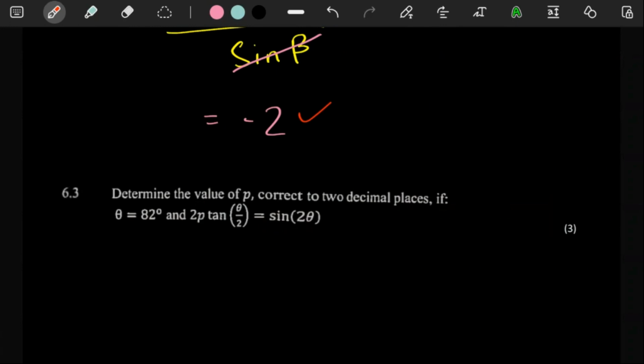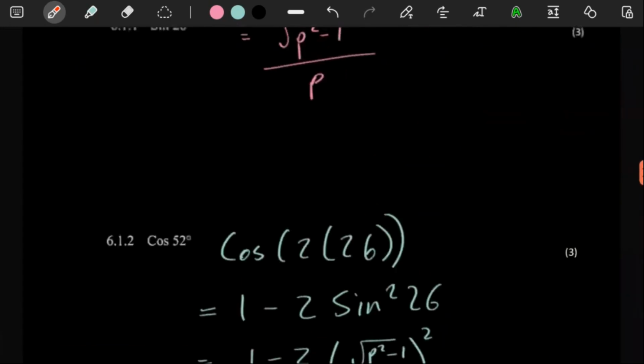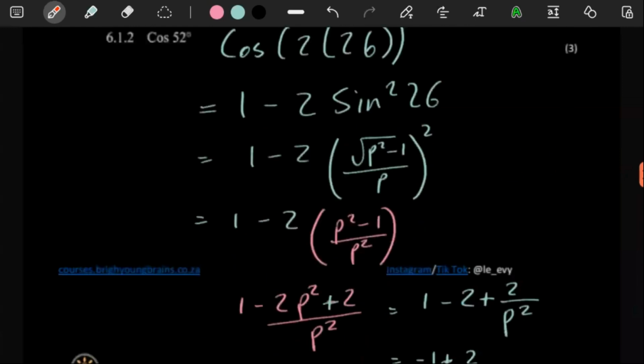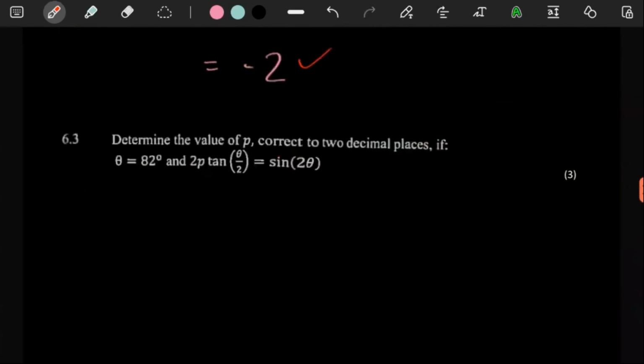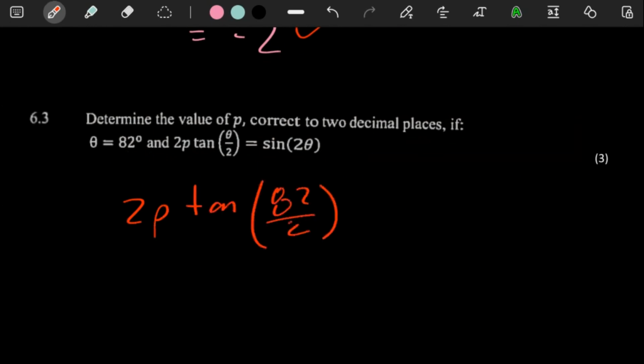It's a 3-mark question, and if we're asked to determine this correct to 2 decimal places, the one thing we can double check is that nowhere in this question did they say we cannot use a calculator. So we are good to go if we need a calculator here. Where we see our theta over there, we can just put 82. So let's see, 2p tan 82 over 2, that's going to give us 41.